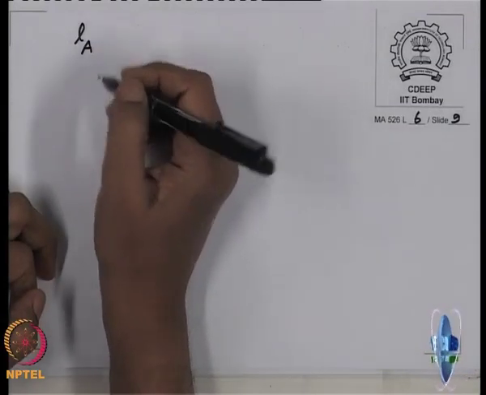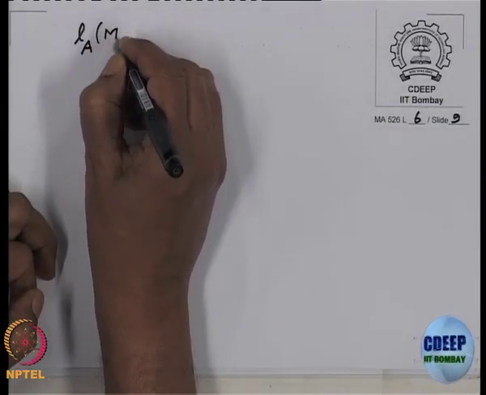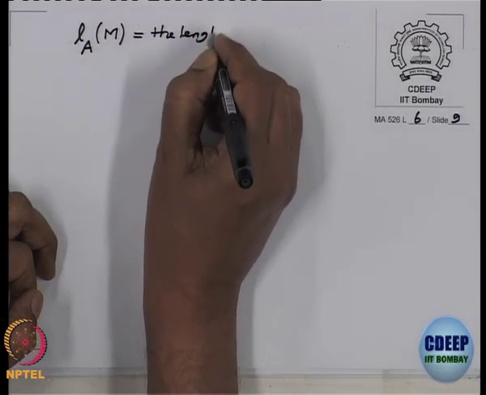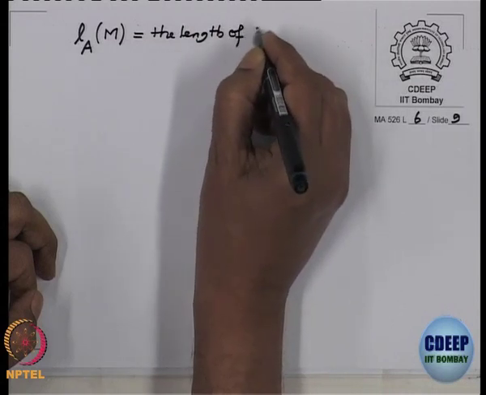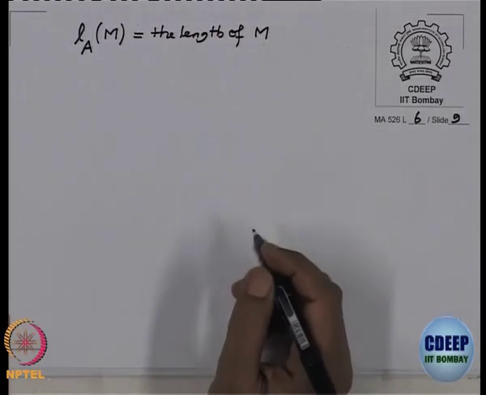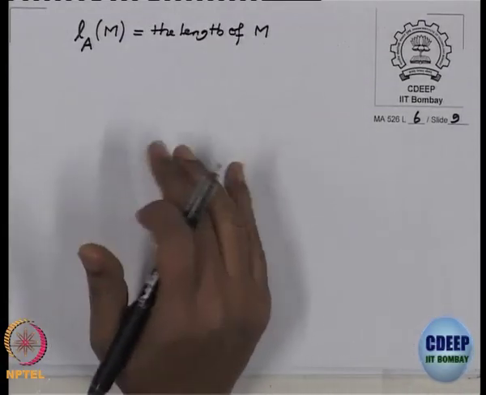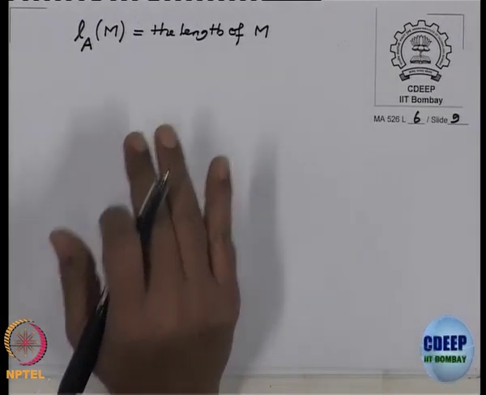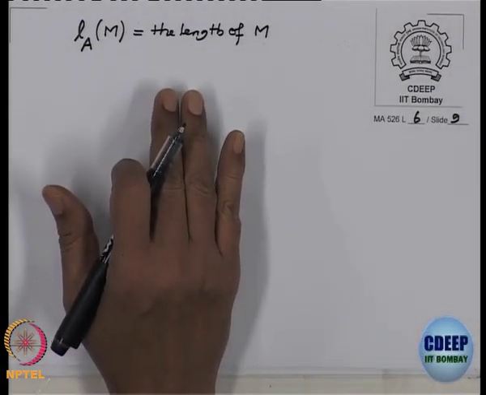I will write that symbol as length L, just to remember which ring we are working over, and this is the length of M. These are called modules of finite length, because length should make sense, and in order that it makes sense, we have to assume the module satisfies both DCC and ACC.